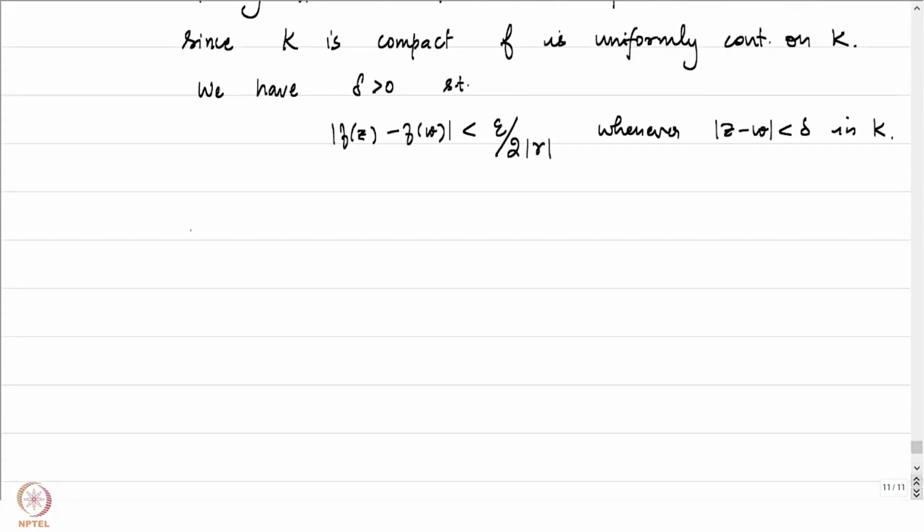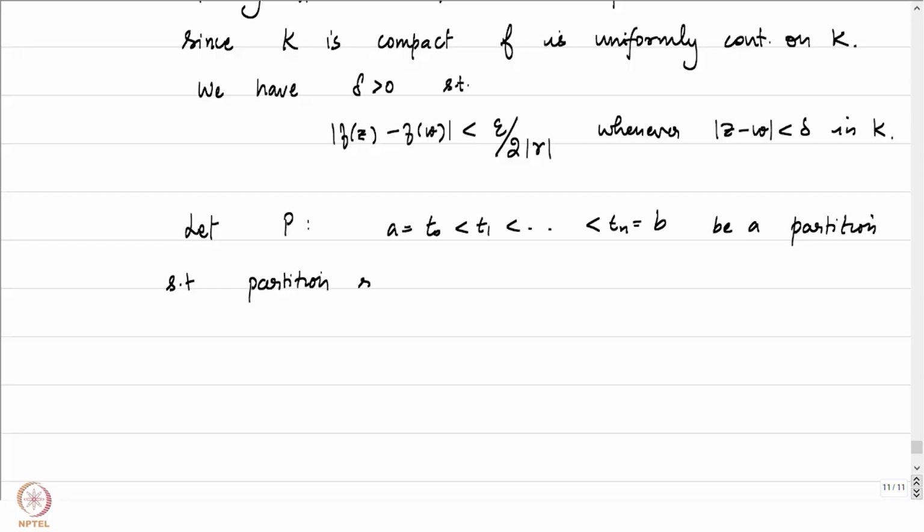Okay, now since the integral of f over gamma can be approximated by Riemann sums, let's pick a partition. Let P be given by a equal to t0 less than t1 less than up to tn equal to b. This is the partition that has to be picked carefully. Let P be a partition such that the partition size is less than the minimum of both delta and the Lebesgue number of u.